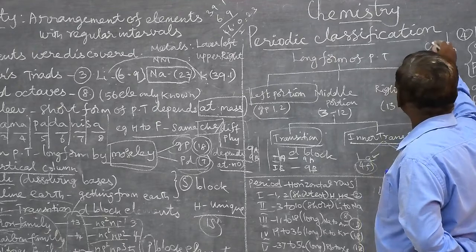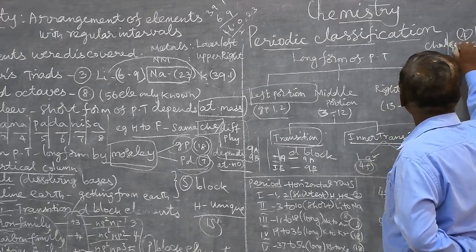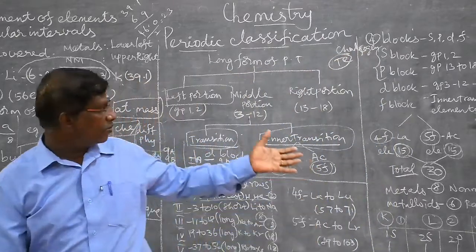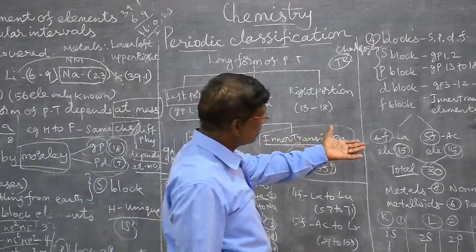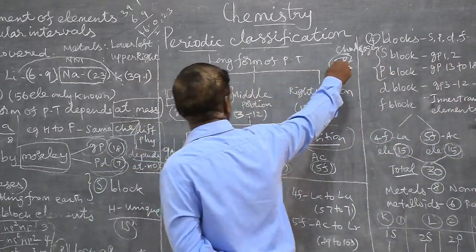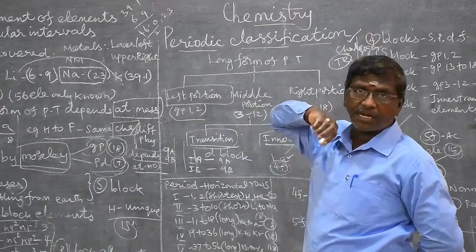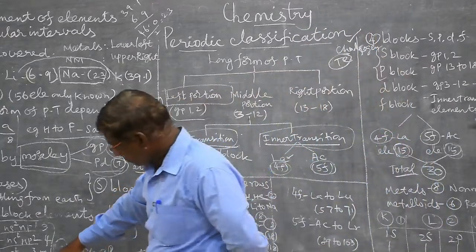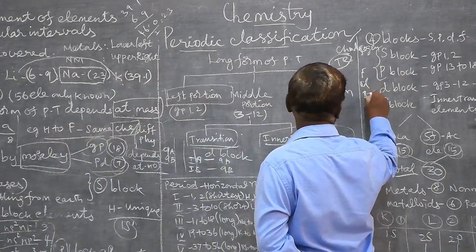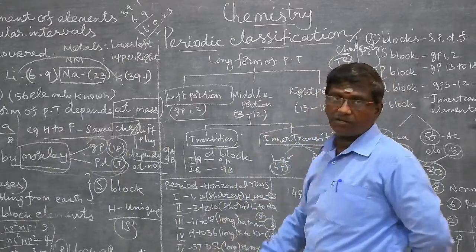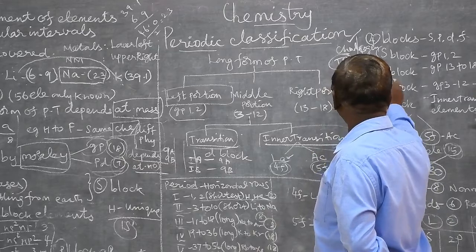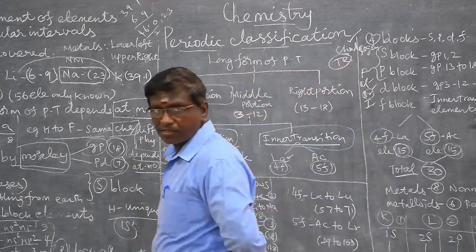Oxygen group elements are otherwise called chalcogens, except tellurium, because it is one of the metalloids. Already we indicated tellurium, so except tellurium it is generally called chalcogen. Next, halogens: fluorine, chlorine, bromine and iodine. Out of these, how many are gases? Fluorine, chlorine. Bromine is a liquid, iodine is a solid.